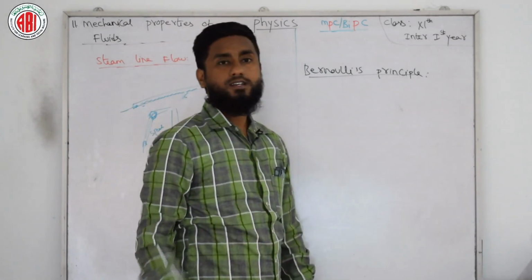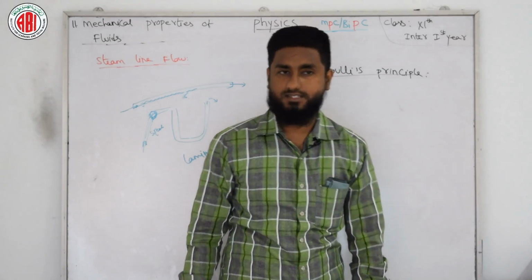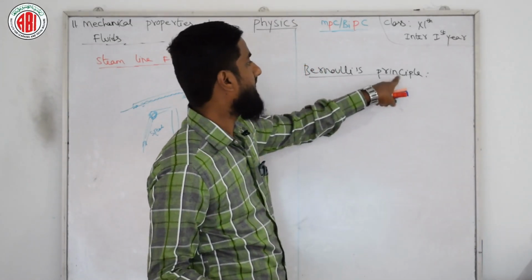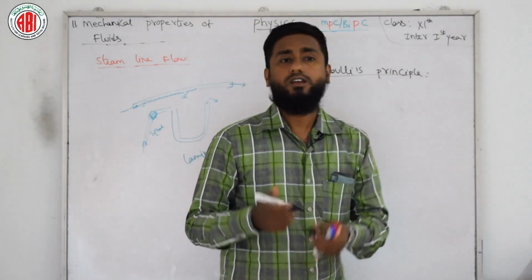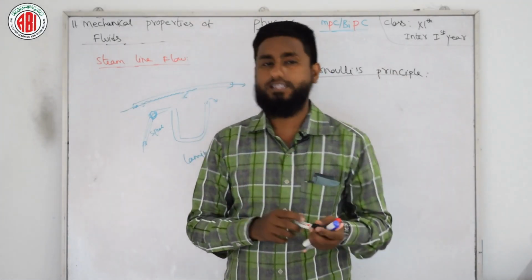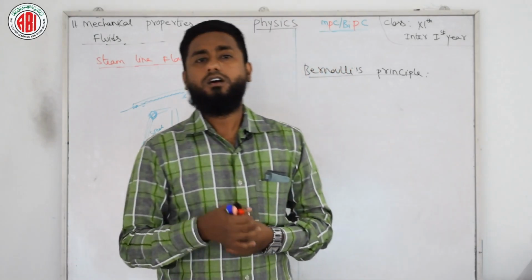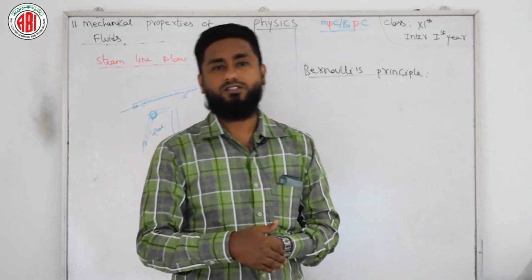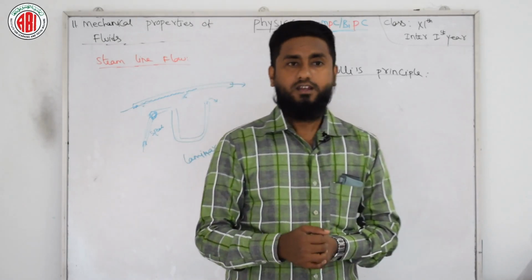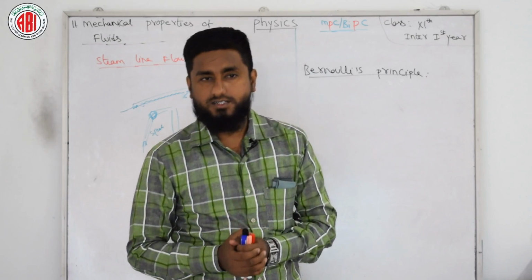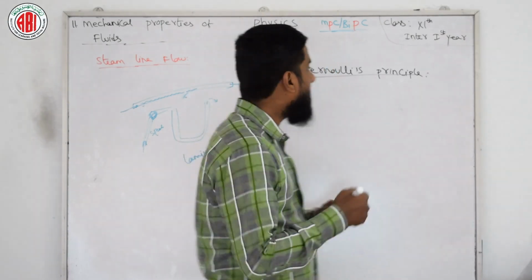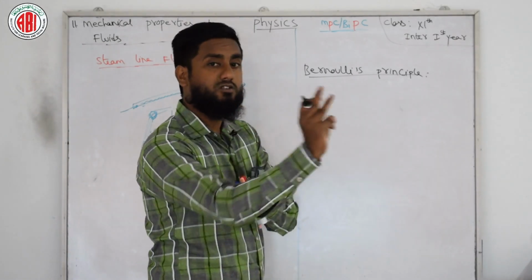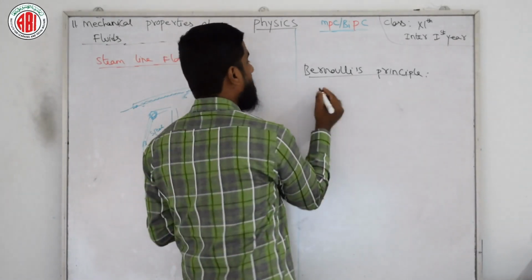So we have Bernoulli's theorem. What does this theorem say? Bernoulli's theorem, or Bernoulli's principle as we also call it, states that the sum of the pressure, potential energy and kinetic energy per unit volume of the liquid is constant along a streamline. If we have one streamline, we have 3 things whose sum is constant as per Bernoulli's principle.